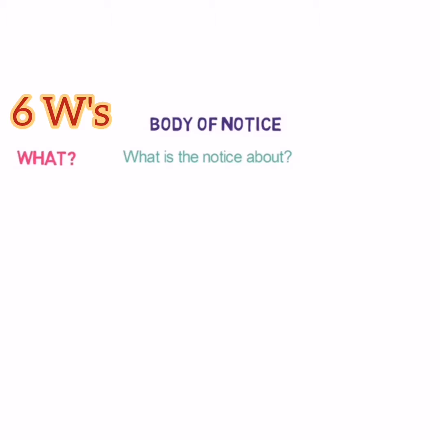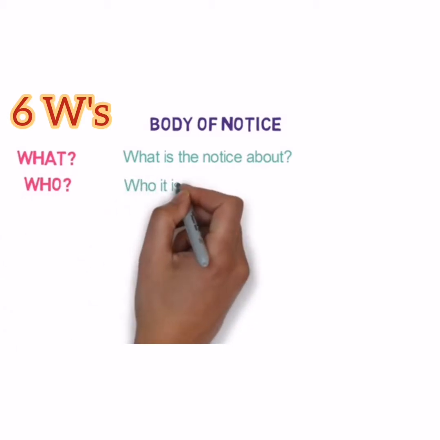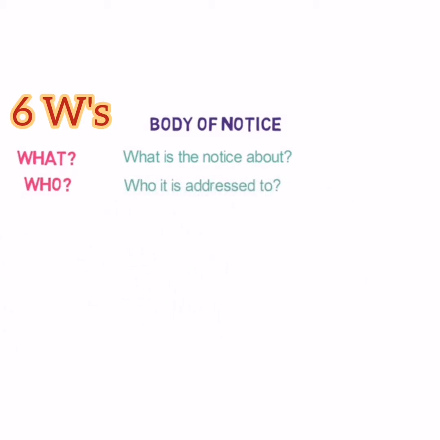Who the notice is to be addressed. Like in your notice, it has to be very clearly mentioned to whom you want to contact. Like for example, if there is any games or what, so who will be the participants. So that thing you have to clearly mention in this part.